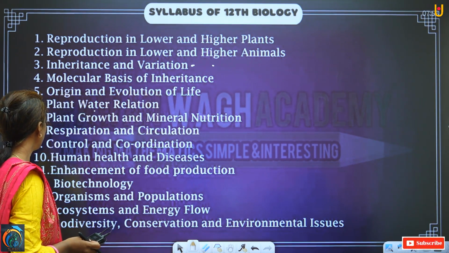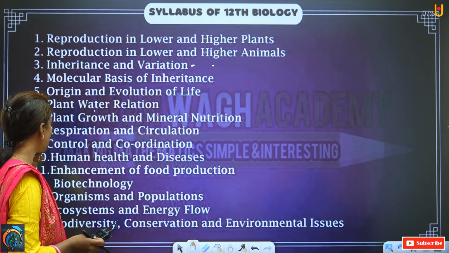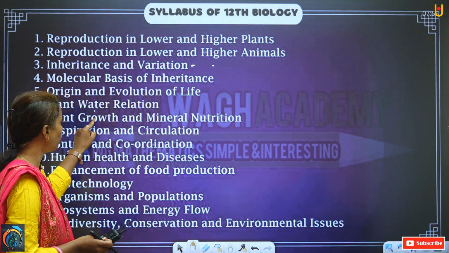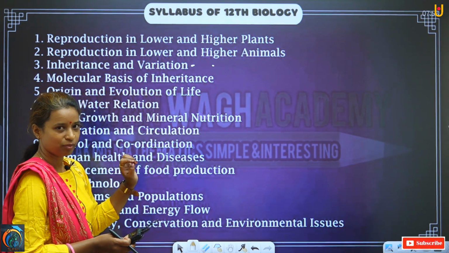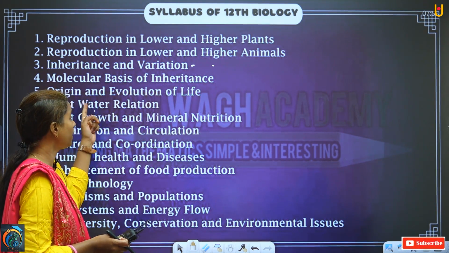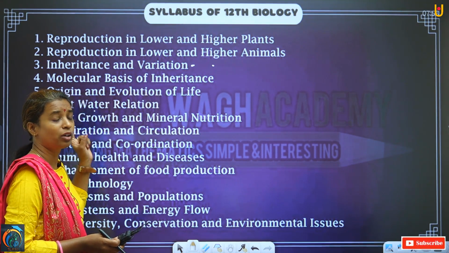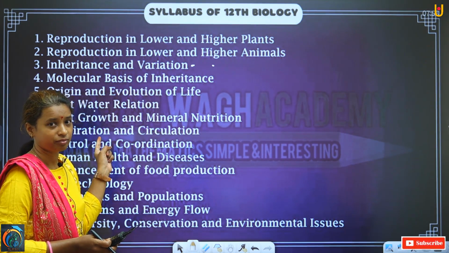After that, what comes? Lesson number 7. This lesson number 7 is plant growth and mineral nutrition. Just now I said water is providing minerals or nutrients to the different parts of the plant.